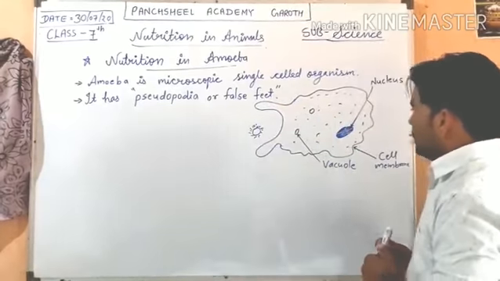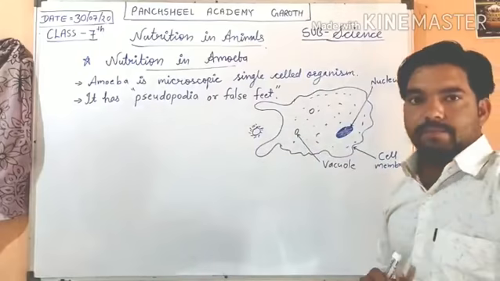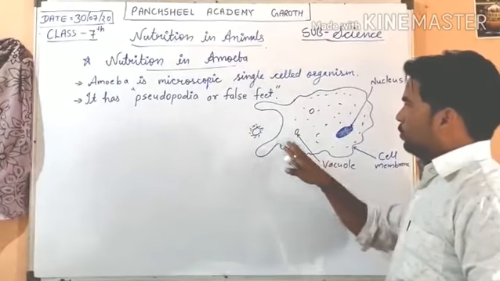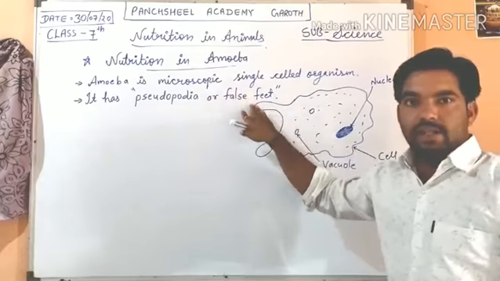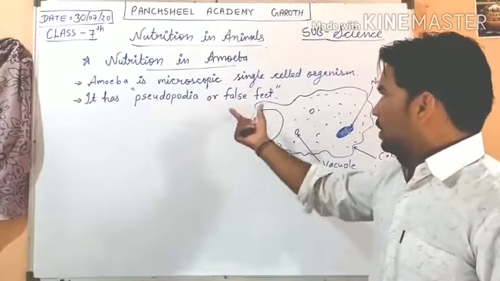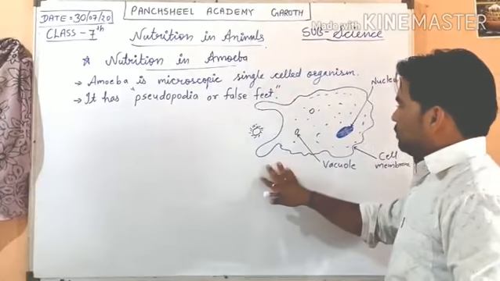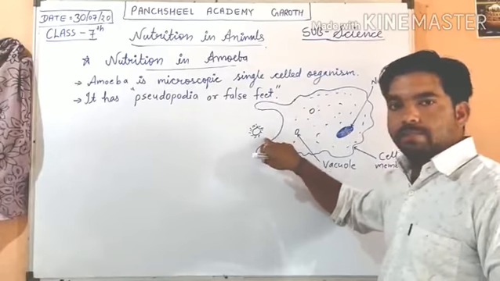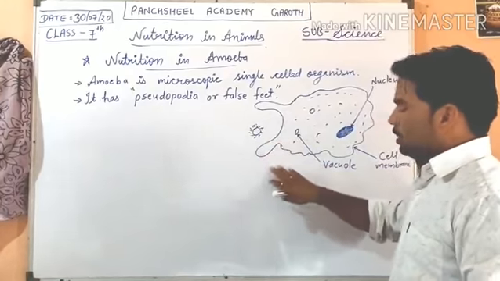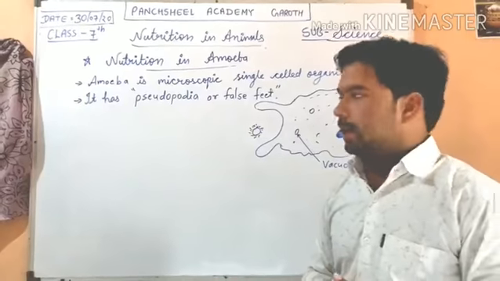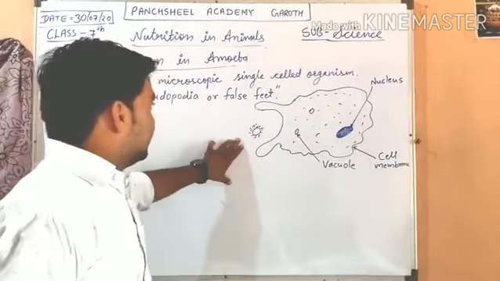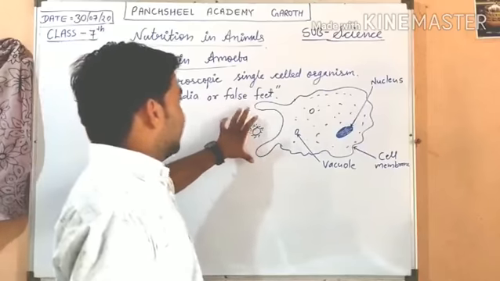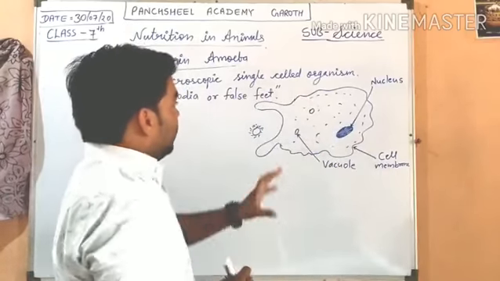Its cell membrane may move anywhere. Its pseudopodia, or we can say false feet, it doesn't have real feet. So pseudopodia means false feet. These false feet help it to capture these microscopic plants or organisms, and also for locomotion or moving. So when it feels any microscopic plant or microorganism near it, its false feet want to capture it.